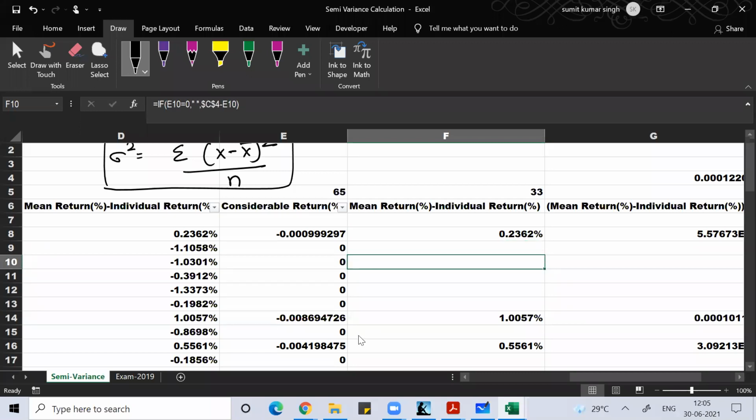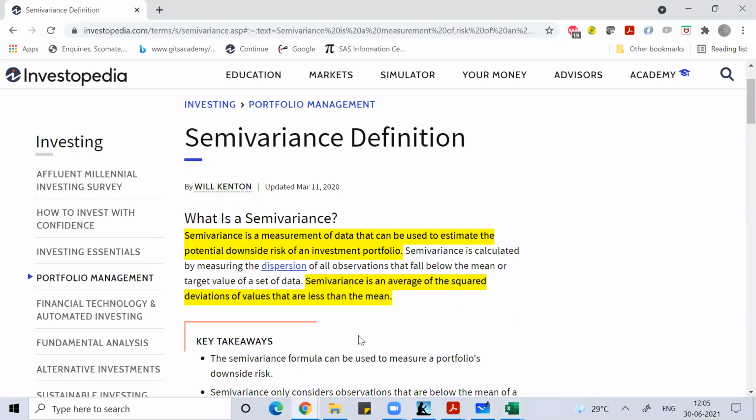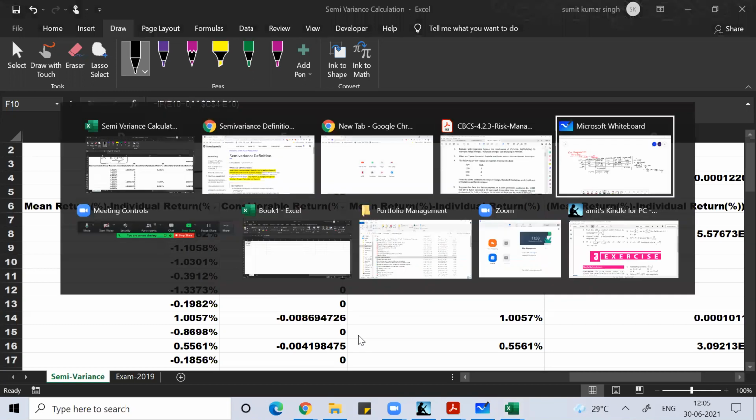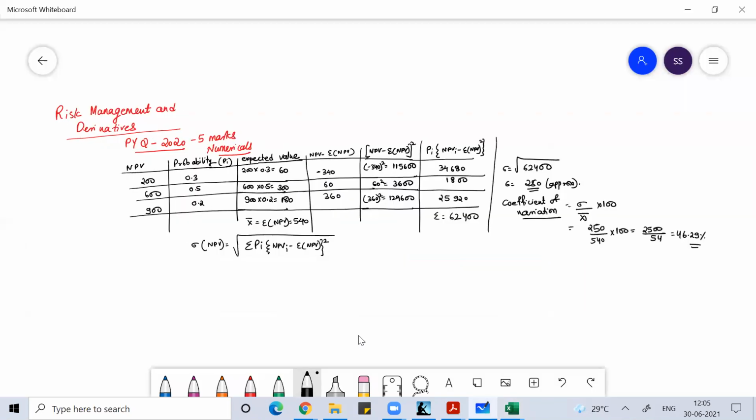So what is semi-variance? Semi-variance is basically the average of squared deviation. For the squared deviation, you do x minus x bar, whole squared, divided by n. You do the same thing as we do for variance, but here we'll only consider those values which are lesser than the average value. Nothing different. The way we calculate the variance, the same way we'll calculate, but we'll only focus on the values which are lesser than the mean value. The same logic I'll apply here.